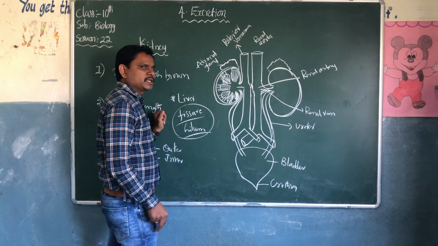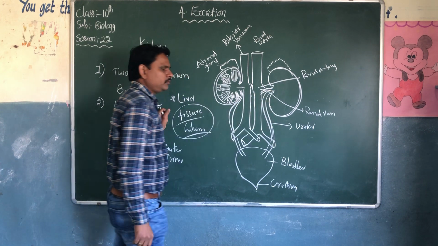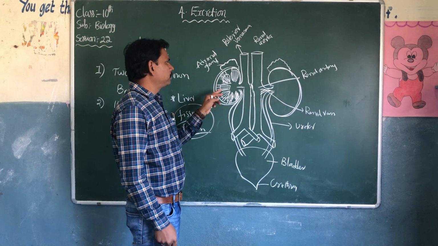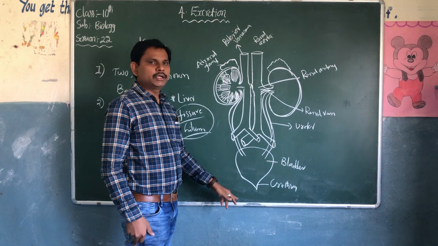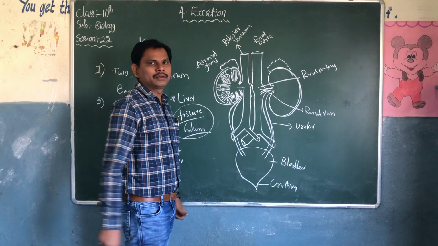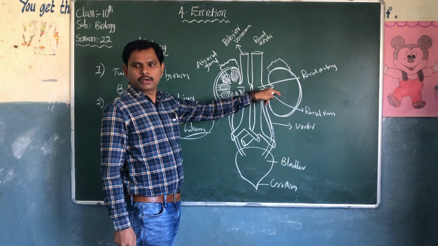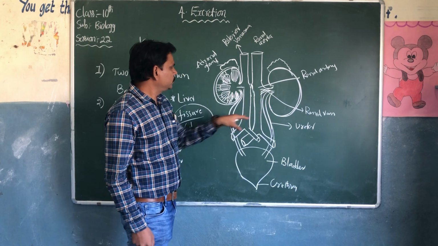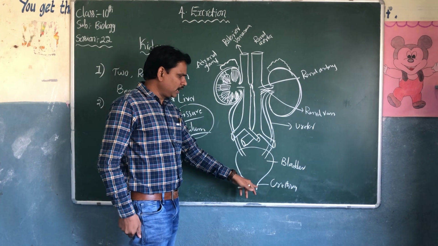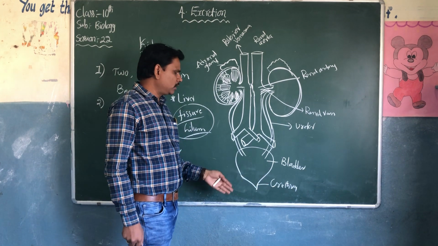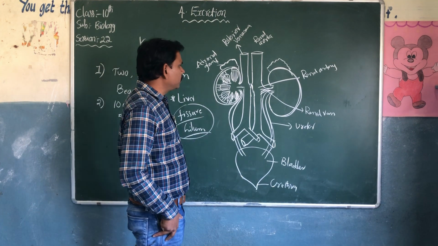So renal artery, renal vein. One more part we can see coming away from the kidney is the ureter. There is a pair of ureters. Pair of kidneys, pair of ureters, bladder and urethra. These are the parts of the excretory system. Pair of kidneys, bean-shaped structure, reddish brown in color. Pair of ureters, left ureter, right ureter. One bladder and urethra. Through the urethra, urine will go away from the body, discharged to the outside of the body.